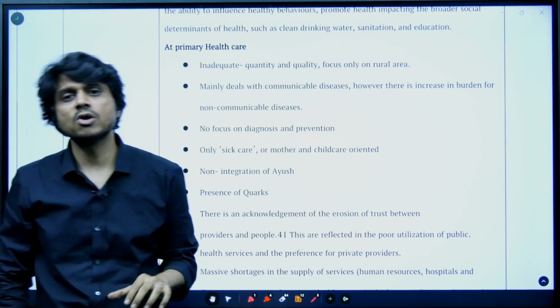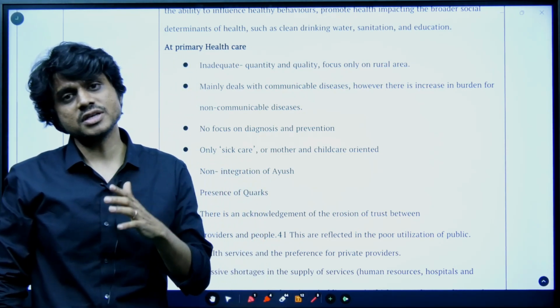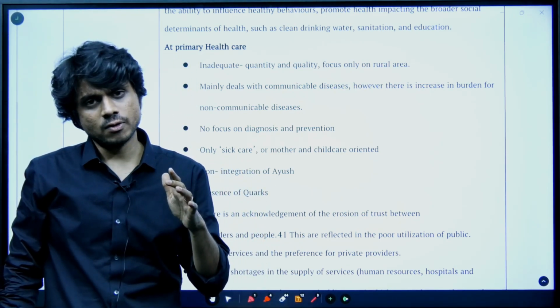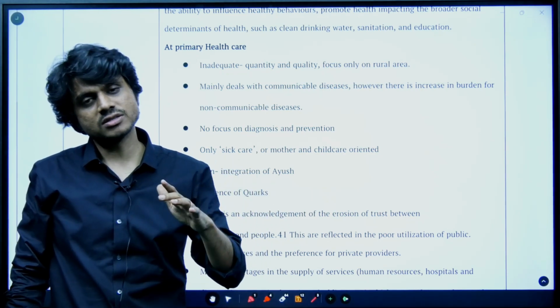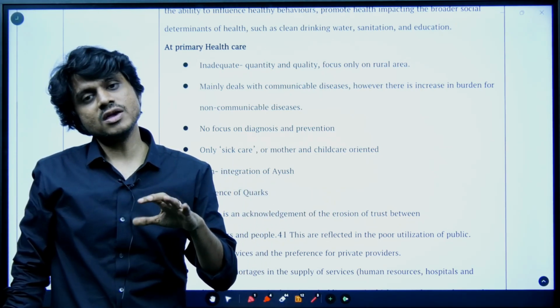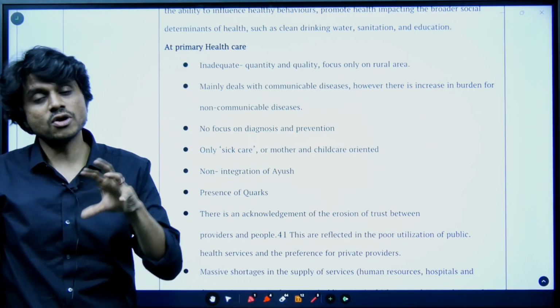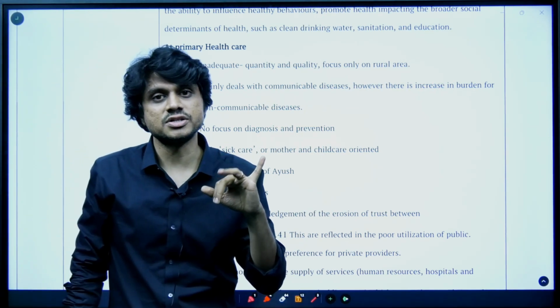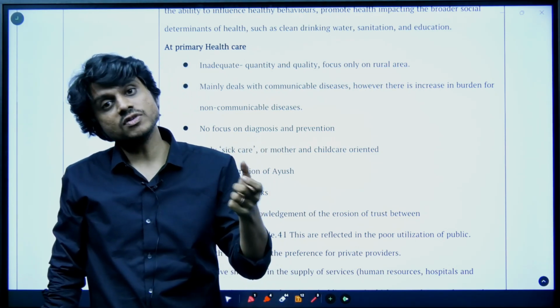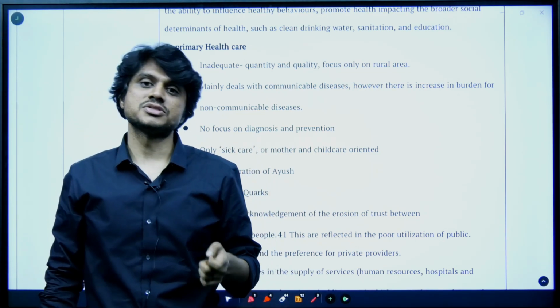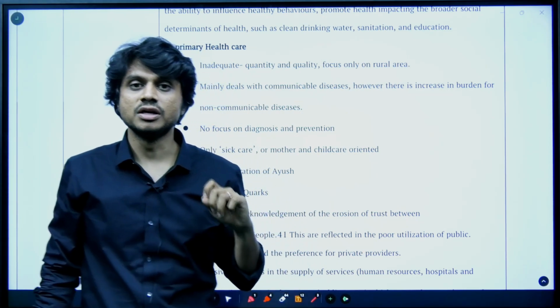You might have heard about the demographic transition. Demographic transition means a country moves through different types of demography as the economy or the socio-political and economic aspects change. The demographic aspects, say literacy, urbanization, education, health, and along with these the epidemiological aspects also change within this demographic transition.